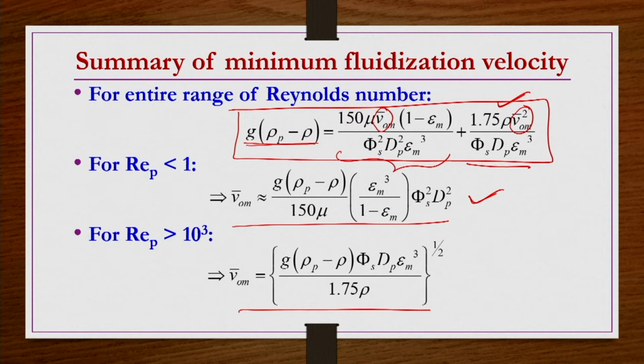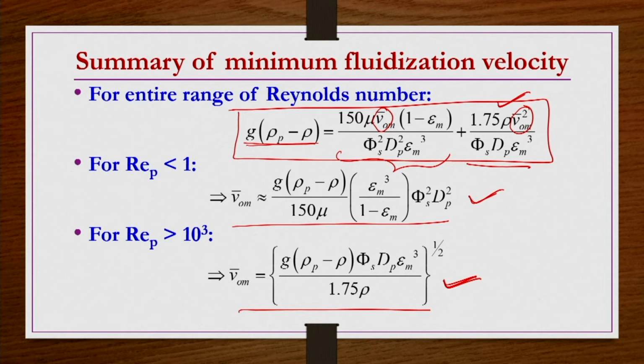And if you know that the Reynolds number for packed bed conditions is greater than 10 power 3, then you can use this third equation to get the minimum fluidization velocity, so that fluidization starts occurring or bed expansion starts occurring. So, if you do not know the Reynolds number, you have to use this entire equation. You substitute the fluid properties, geometry and particle characteristics here, and then simplify this equation. You will get a quadratic equation for V0 m bar. If you solve that equation, you get the minimum fluidization velocity.